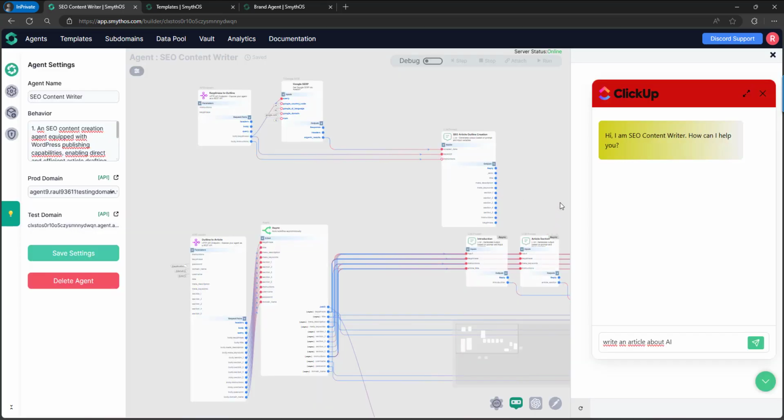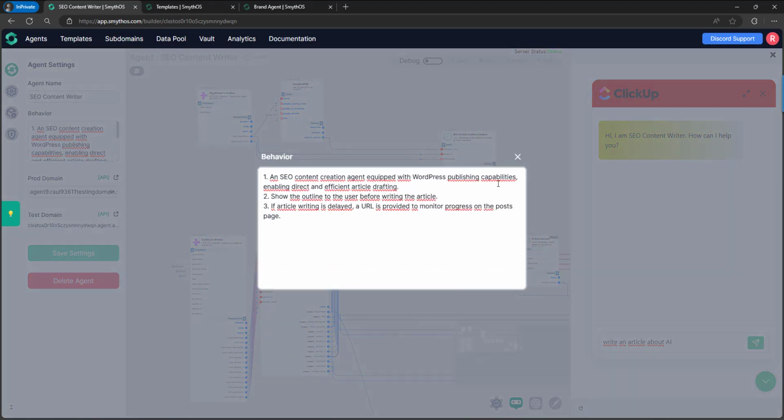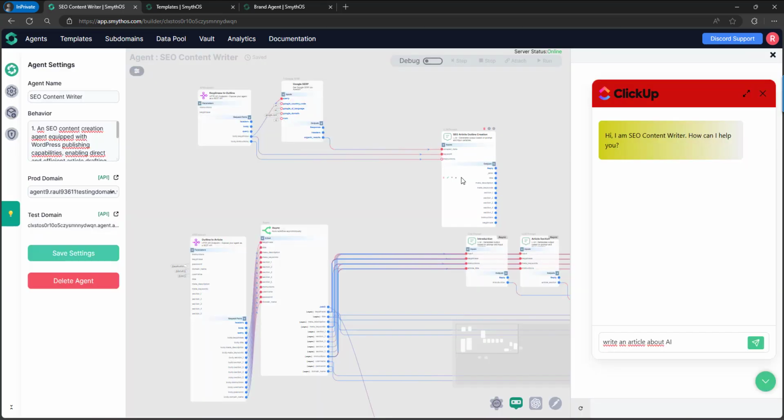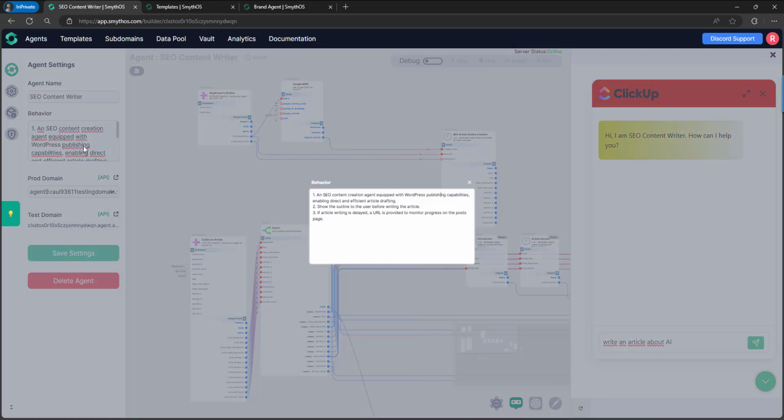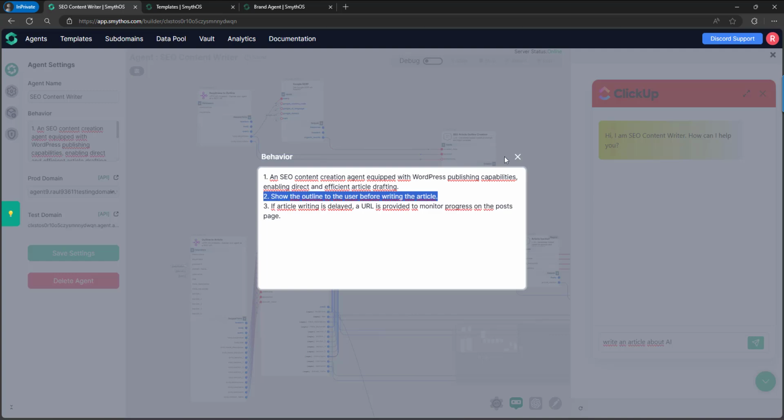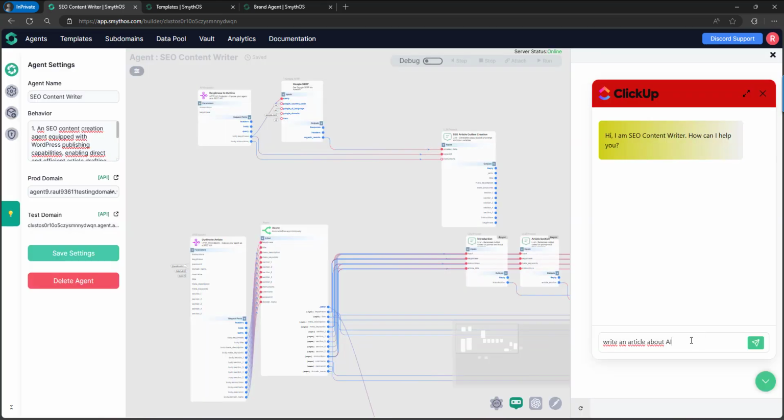So that's another interesting thing to do with the behavior field. We can set rules like this one, like show me the result before continuing, or we can do something like ask for approval to go into the next step. You can set rules like these ones. And let's execute this.